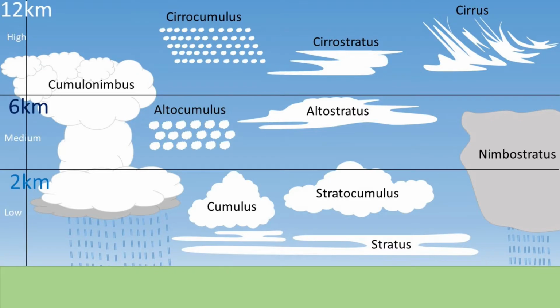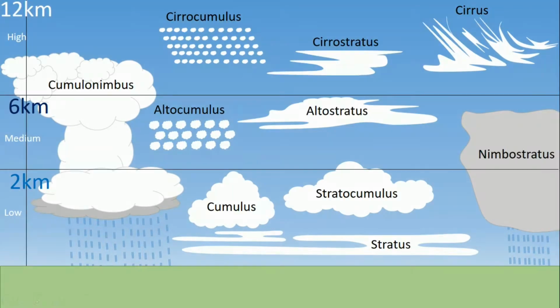But they are also found in combinations, such as Cumulonimbus. It is a combination of Cumulus and Nimbus. Cirrostratus. It is a combination of Cirrus and Stratus. And many more. We will discuss it later in this video. On the basis of altitude, they can be classified as high clouds, middle level clouds, low clouds, and multi-level clouds.